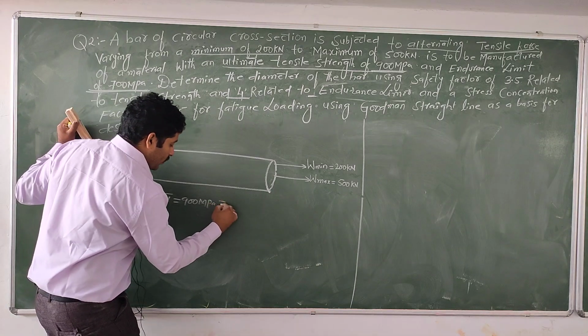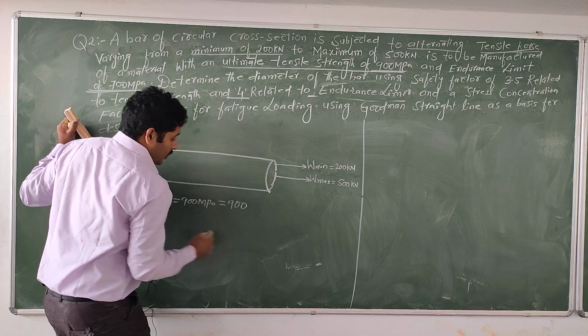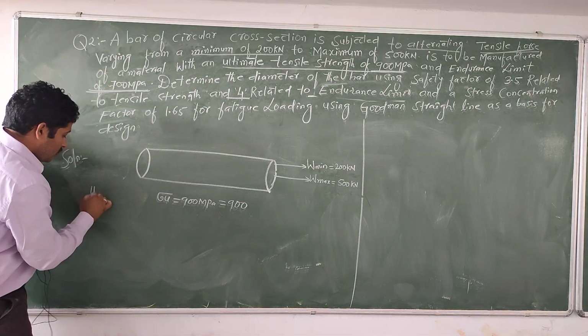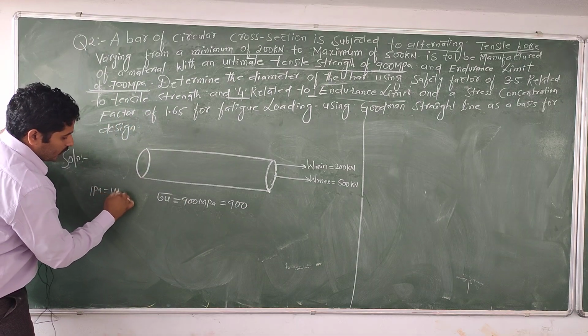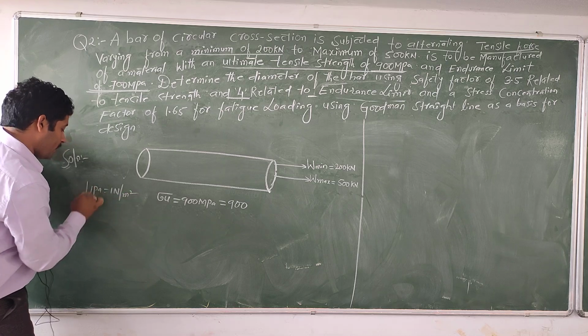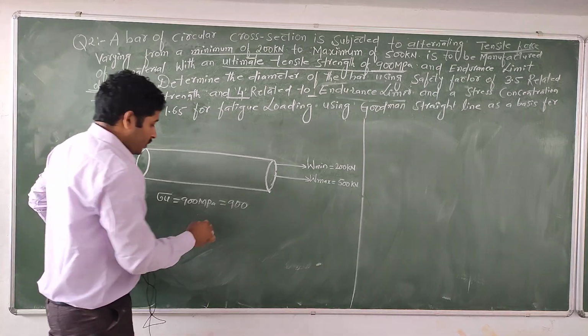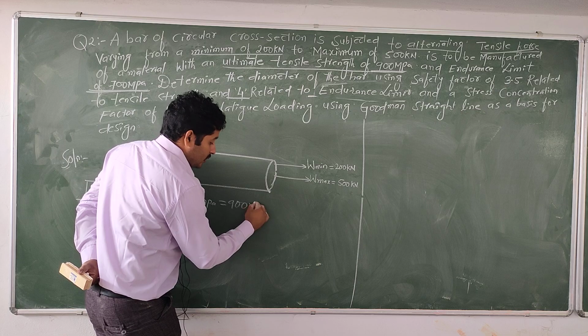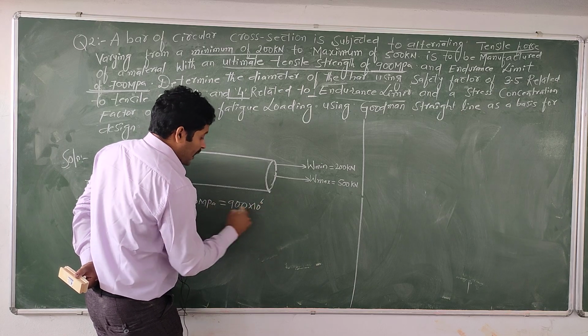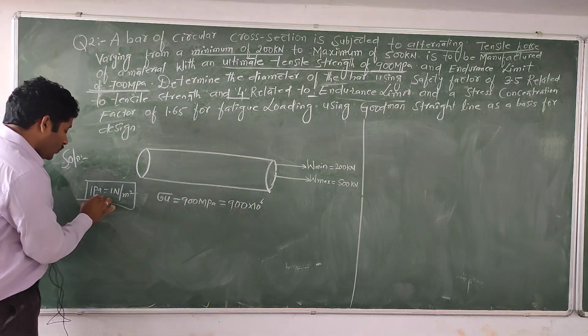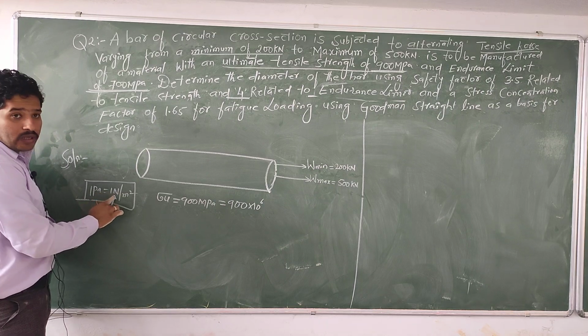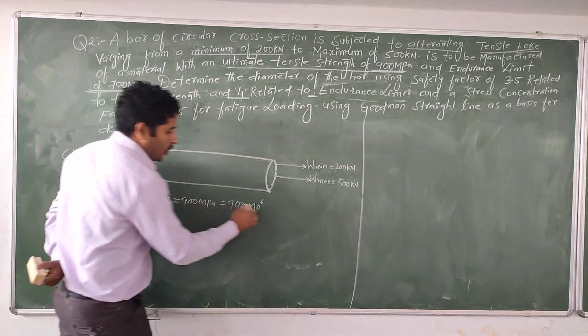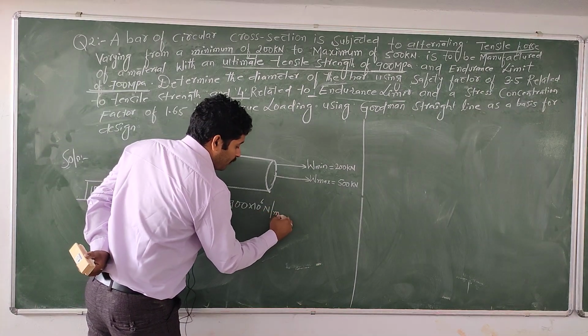If you want to convert 900, 1 pascal equals 1 Newton per meter square. Here mega means 10 power of 6. Instead of 1 pascal, we write 1 Newton per meter square.